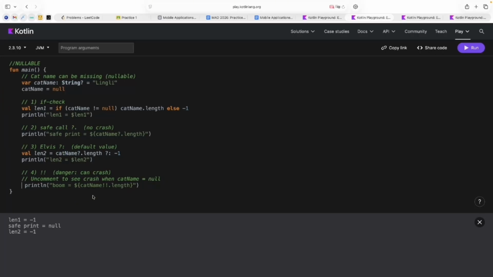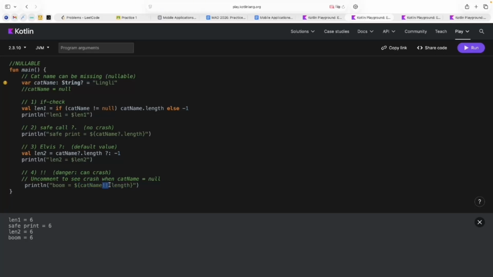When we use such a way of getting information from a nullable type, I already told you that we will have some problems, and yes, we will have a null pointer exception. But if I comment the line with cat name equals null, and now we have information inside the cat name variable, I run this code again, and now everything is correct, because it works when we have some information inside the cat name variable.